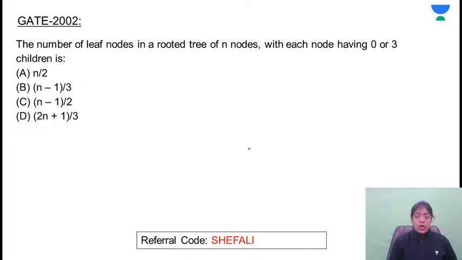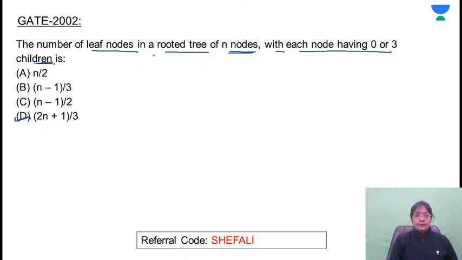Okay, so how to find out the answer for this one? What they are asking, the number of leaf nodes in a rooted tree of n nodes with each node having 0 or 3 children. Yes, D is the correct answer.